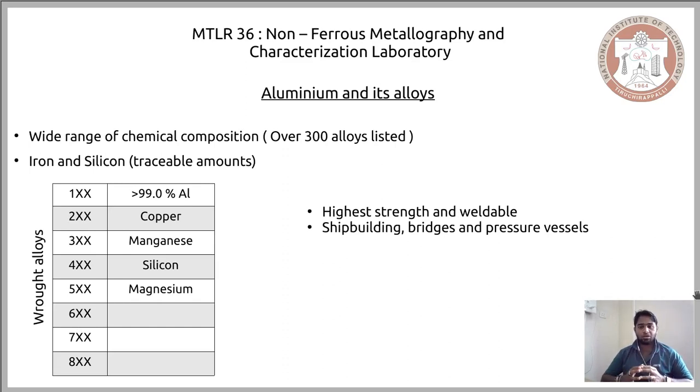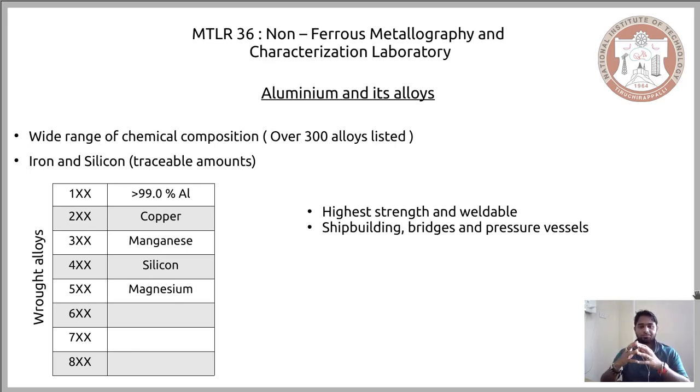Now these are combinations of aluminium as the base metal and magnesium as the alloying element. There are alloys in this combination that give us higher strength and they are weldable in nature, meaning they have good mechanical strength, and it is also possible for us to use welding techniques to join them. Given this combination of properties, this series of aluminium alloys is used in shipbuilding, bridges and pressure vessels. So they have some structural applications given their properties.